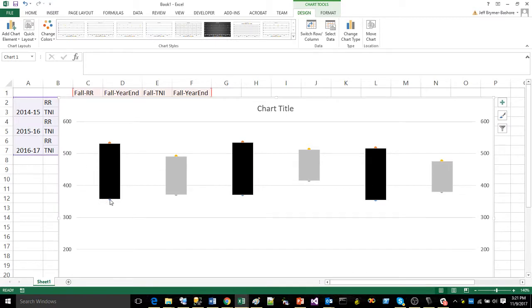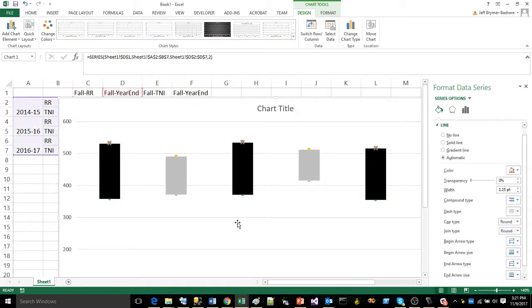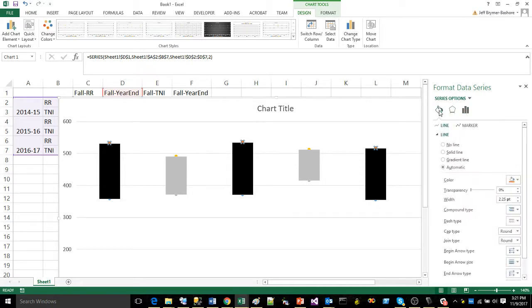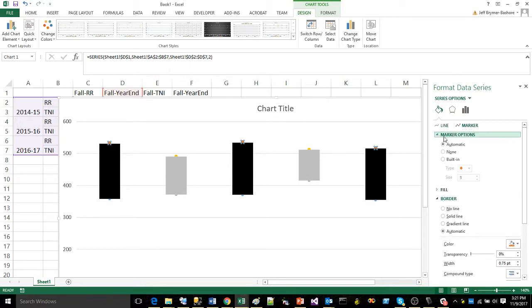So I'm gonna come over to our marker dot. I'm gonna try to click. Nope, not letting me. All right, let's start with the yellow dot because that was easier to click. I'm gonna come over to the yellow dot, and I am going to click up. I'm gonna format it, and I am going to select marker, because that's what those are, they're markers. I'm gonna come down to marker options, and under here I'm gonna say none. I don't want any markers. So you see, it's gone.